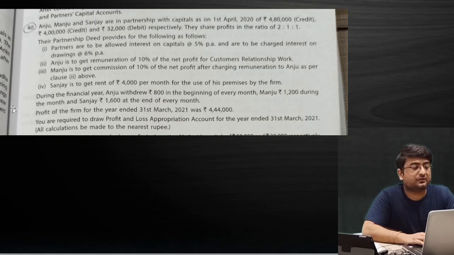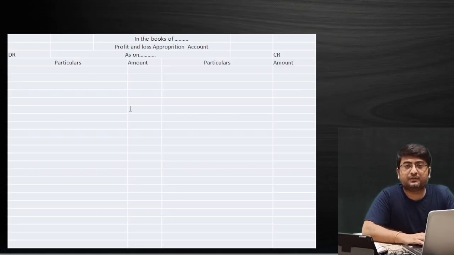Be it a transfer, whatever you do now. If you are passing any single entry in the PL appropriation account, or you can say partners capital account, for that a journal entry will be there. So if you have been asked to prepare journal entries or pass journal entries, you will have to recall whether I would be passing this entry in the accounts or not. If I would have been, then I have to pass journal entries.